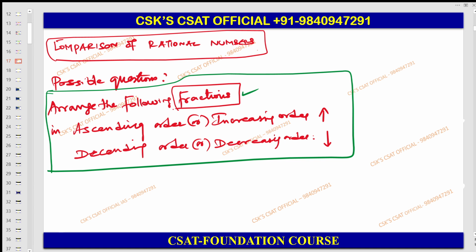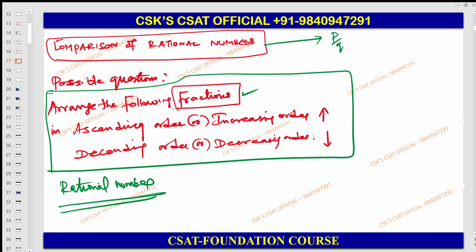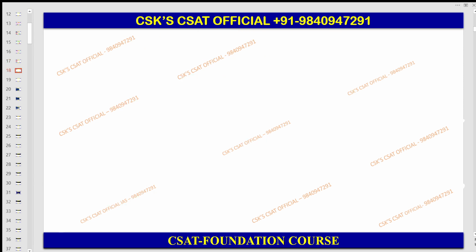So now let us focus on the rational number. Now try to understand. Can you repeat the difference between a fraction and a rational number? A rational number is in the format of p by q. Okay guys, wait a minute, let me explain the fraction first and then we'll move on.